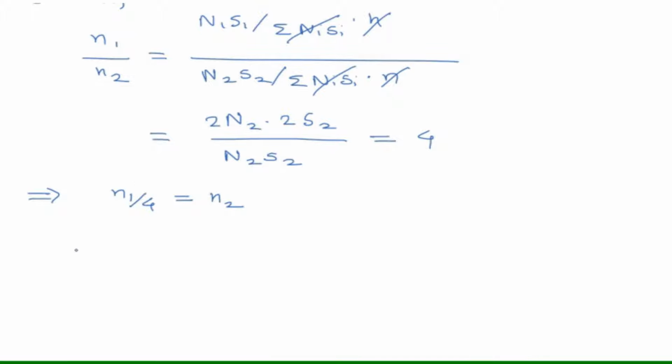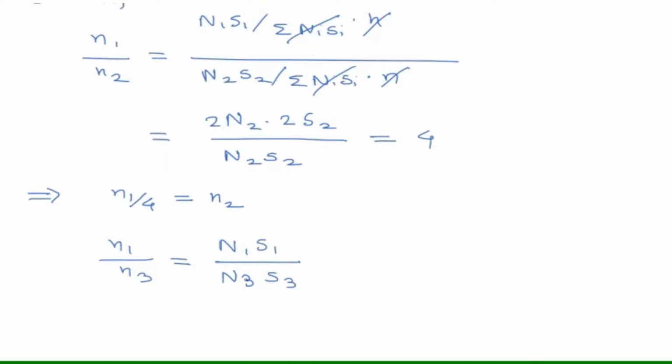Again, if I consider n1 divided by n3, using a similar kind of formula, I'll get N1 S1 divided by N3 S3.